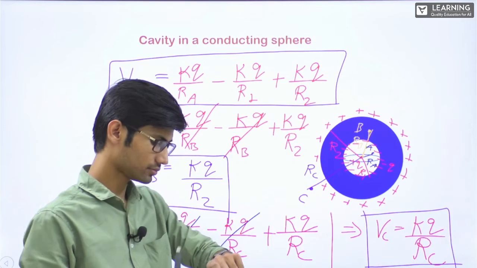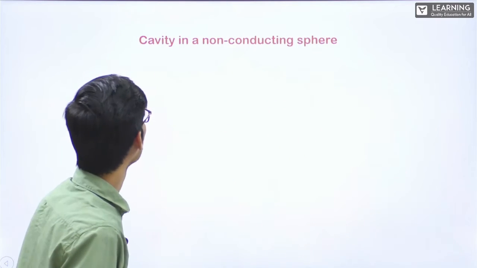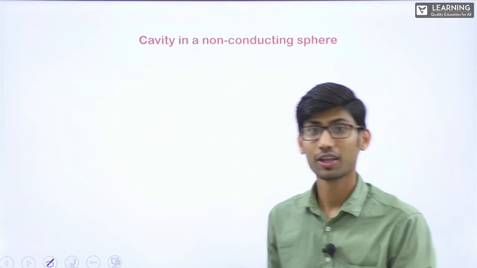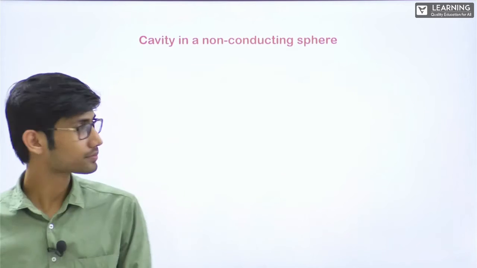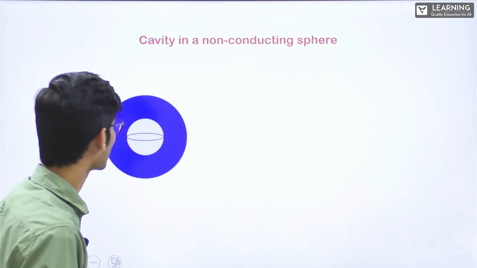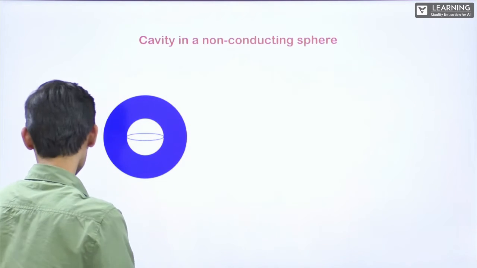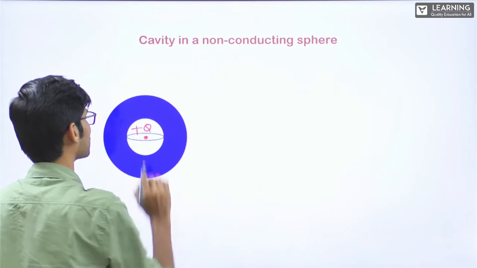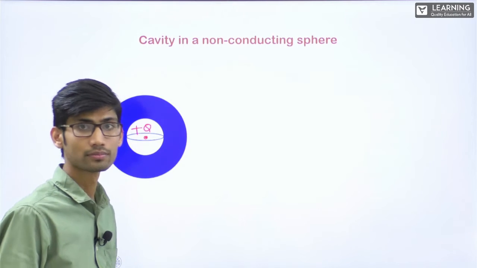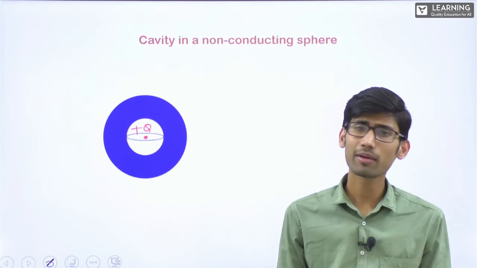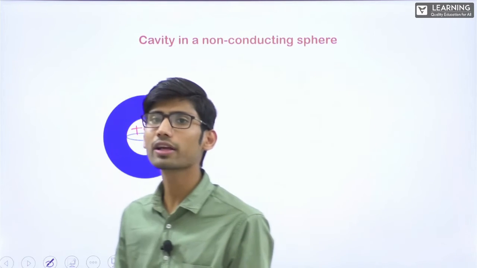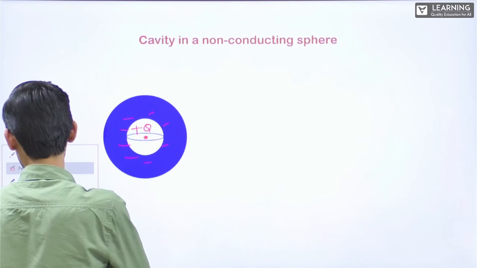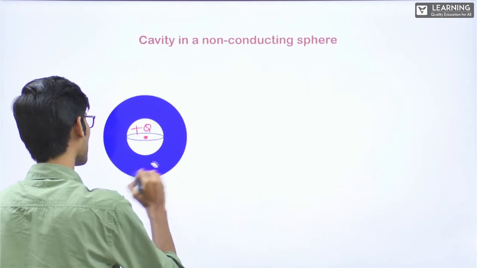Now, let's go to the next one. Cavity in a non-conducting sphere. Now in non-conducting sphere, let's say this is a non-conducting sphere. There is a cavity inside. Suppose if I give a plus Q charge here, what will happen? Nothing will happen. It's a non-conductor. It is not having free electrons. No electron will come here. No minus charge will come here like this. Nothing. It will be kept just like that.